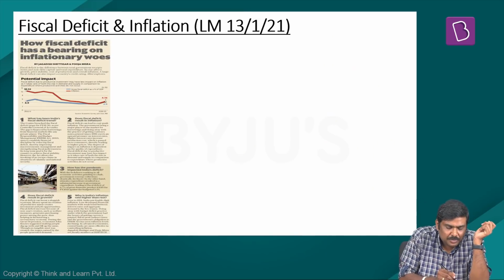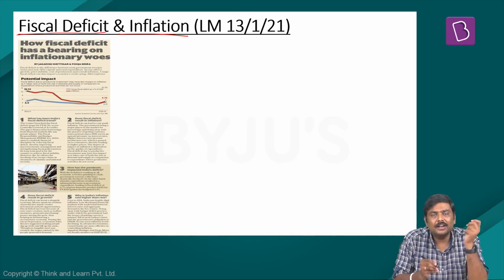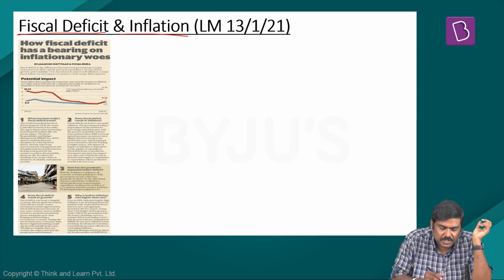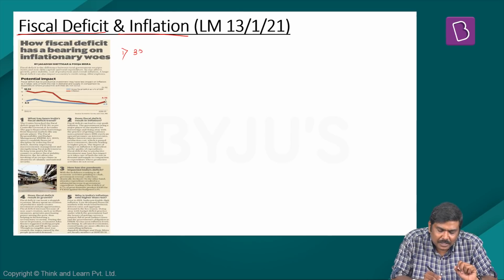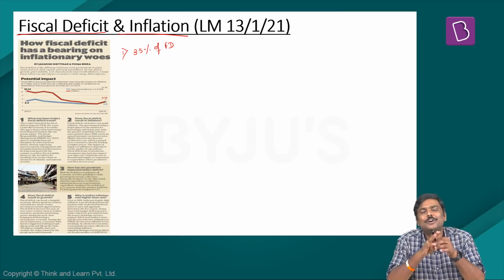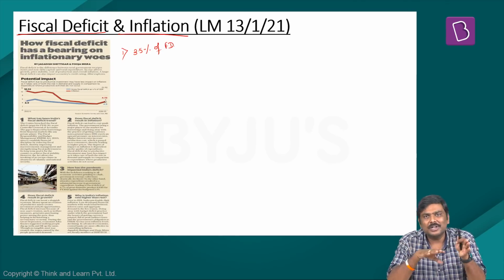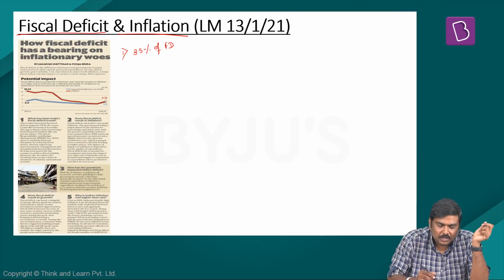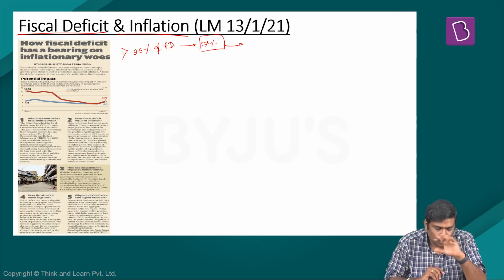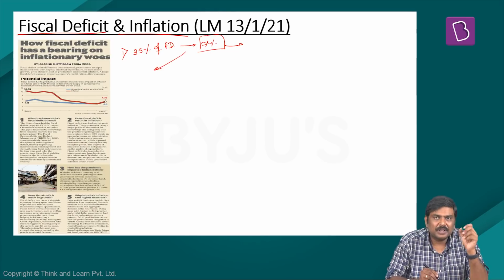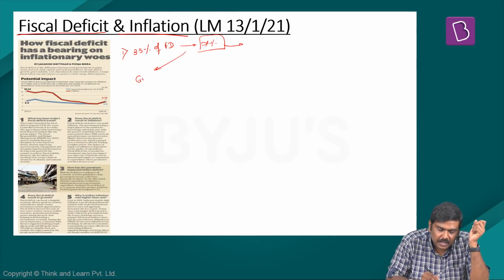The next article is with respect to the connection between fiscal deficit and inflation. Now what are the important points given in this particular article? Government of India, in the current fiscal, had set up a target of 3.5% of fiscal deficit. But because of lower revenues, both tax as well as non-tax, and higher expenditures on the other hand, the overall fiscal deficit for Government of India is expected to be somewhere in the range of 7% for the current fiscal.